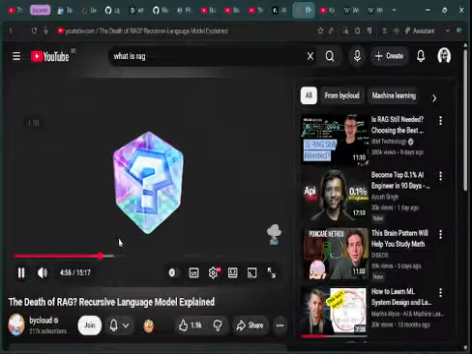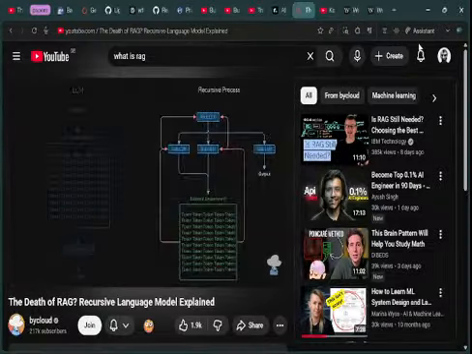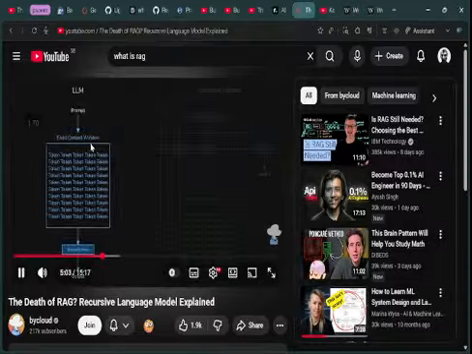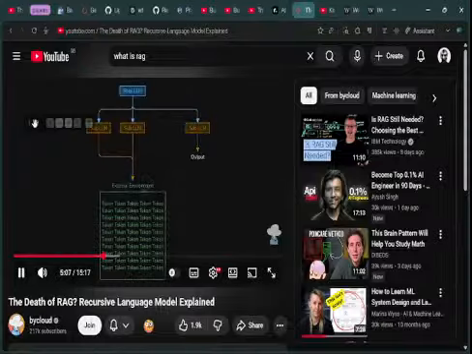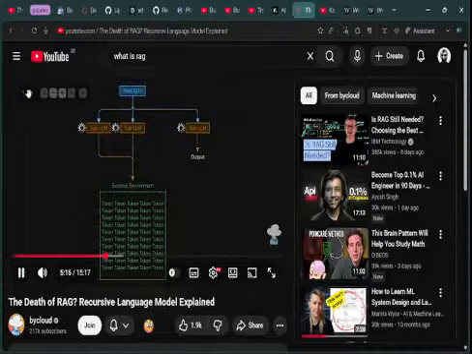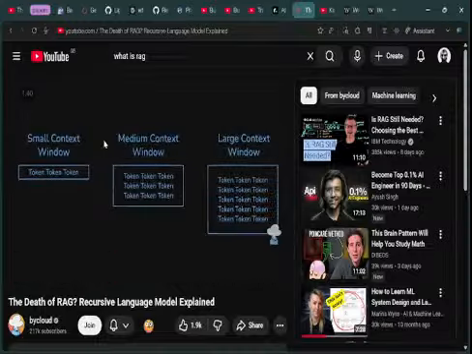So RLM proposed a new paradigm, with the sole focus being treating the context window as an external environment and not simply a place to stuff any information into. The key idea here is keeping different levels of thinking isolated, by having a high-level root context and lower-level subcontexts. Then you wouldn't pollute the core high-level goal, and you basically delegate all the thinking to subcontexts. So in the high-level root, it uses as little of the context as you can. So from trying to make the window better, which is